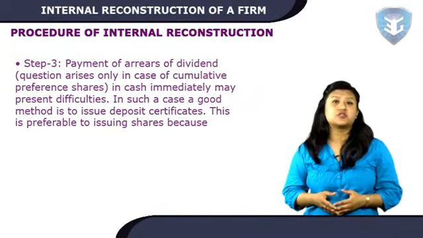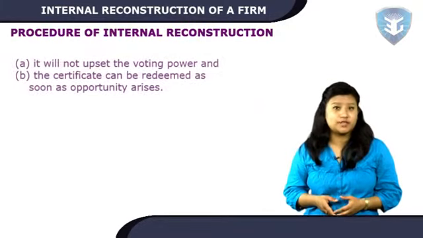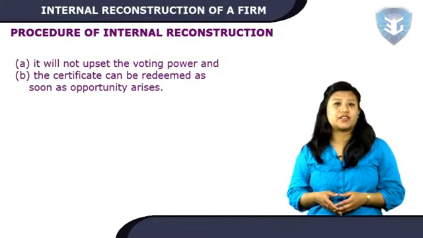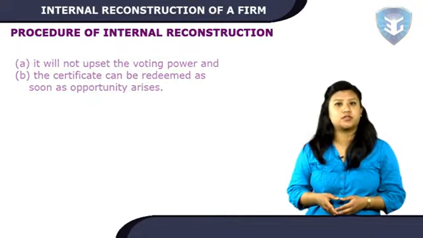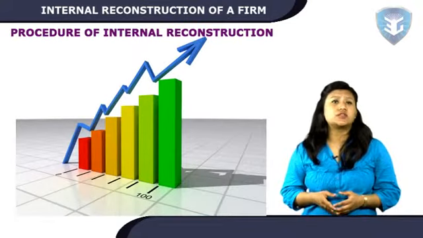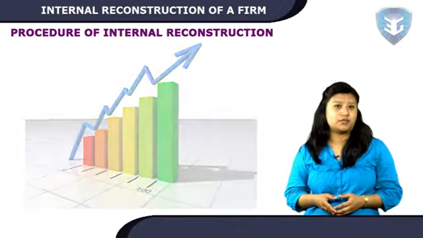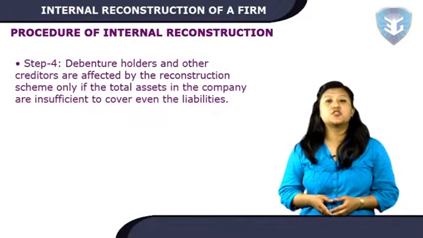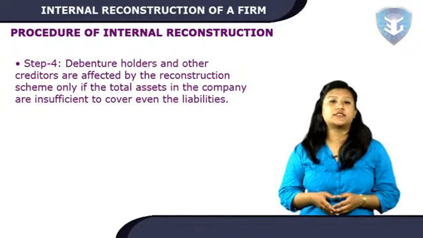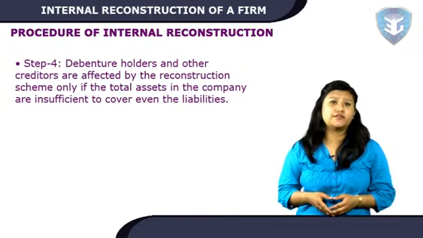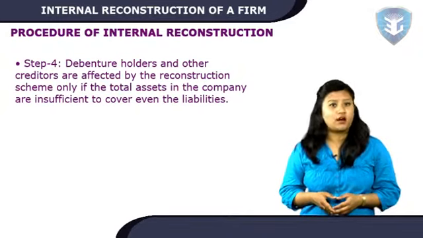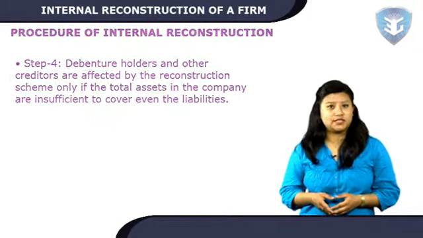In such a case, a good method is to issue deposit certificates. This is preferable to using shares because A. It will not upset the voting power, and B. The certificate can be redeemed as soon as opportunity arises. The rate of interest need not be heavy, but of course it will depend on the future earning capacity of the company. Step 4. Debenture holders and other creditors are affected by the reconstruction scheme only if the total assets in the company are insufficient to cover even the liabilities.